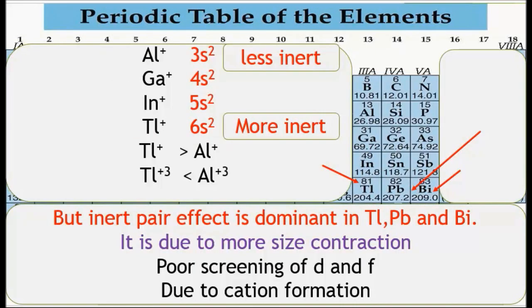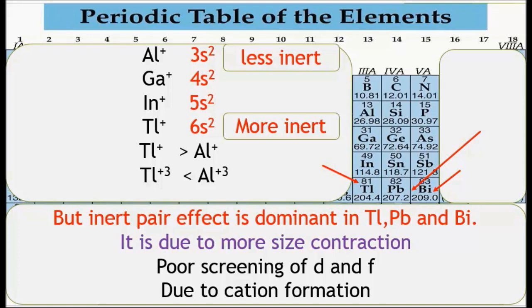After losing np electrons, the valence configuration of Al+ is 3s2, Ga+ 4s2, In+ 5s2 and Tl+ 6s2. Now compare the inertness of ns electrons in all these cations, and we will find that the pair of electrons in 6s of Tl+ is most inert due to size contraction or poor screening of d and f.